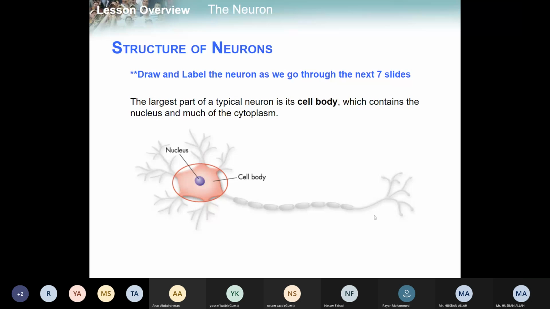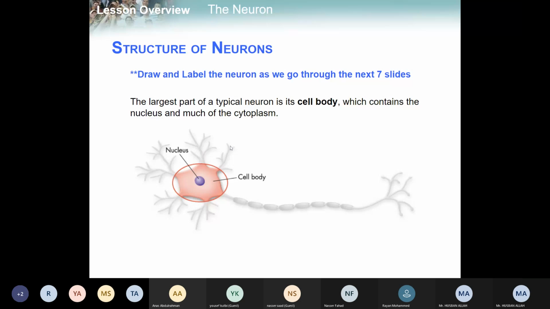The largest part of the typical neuron is called the cell body. The cell body, you can see this part, which contains the nucleus, is called the cell body of the neuron. It will mostly look like a thick place, which contains the nucleus and much of the cytoplasm.